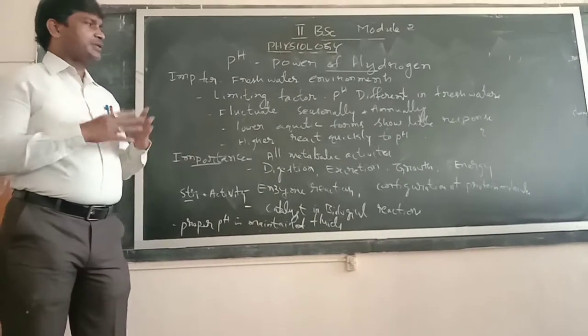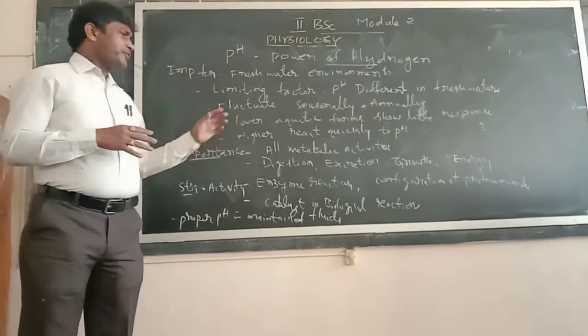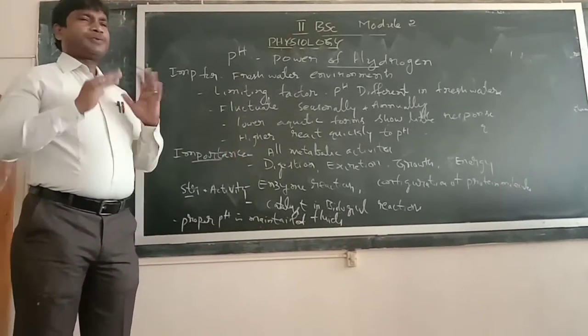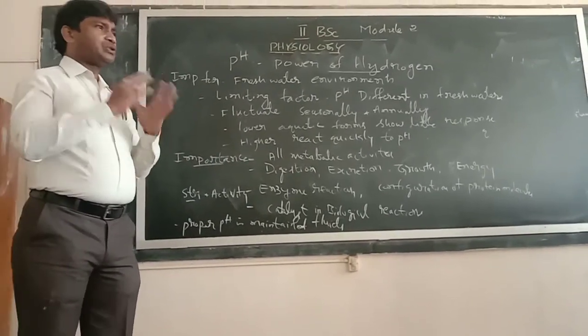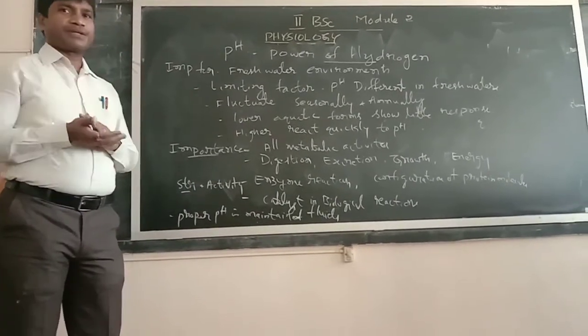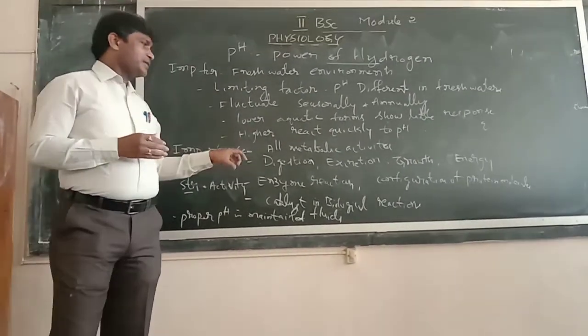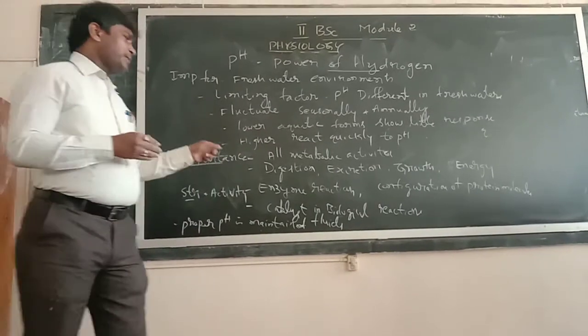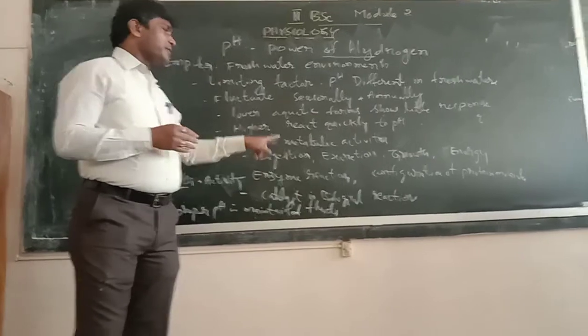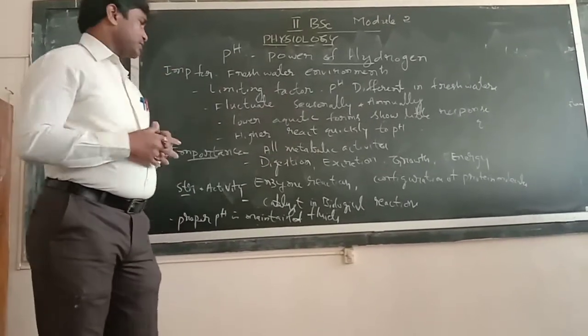For all these activities the pH acts as a catalyst. Sometimes there is a need to increase the rate of the reaction, sometimes to decrease it. That is carried out by the maintenance of the pH. So pH acts as a catalyst in various biological reactions.